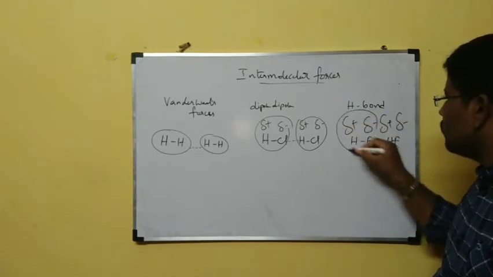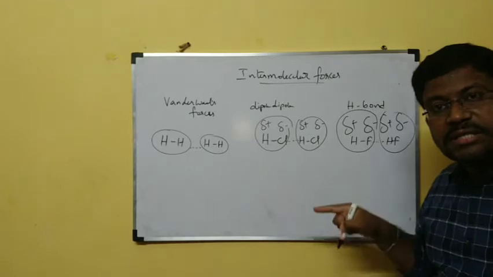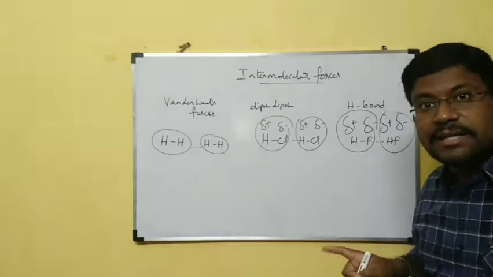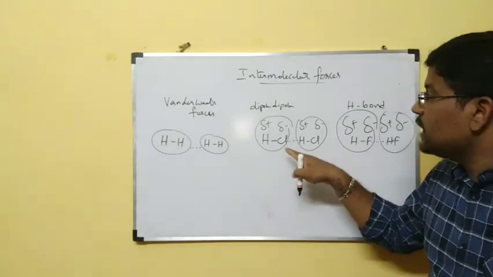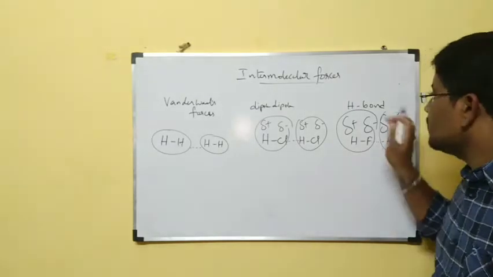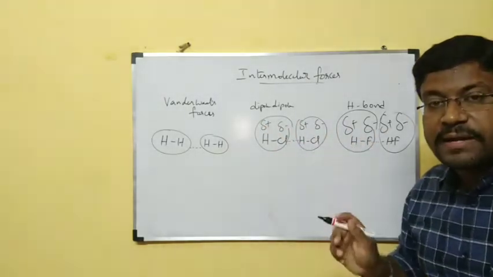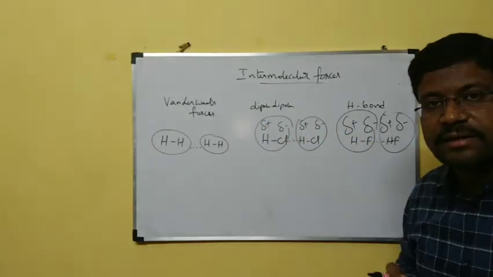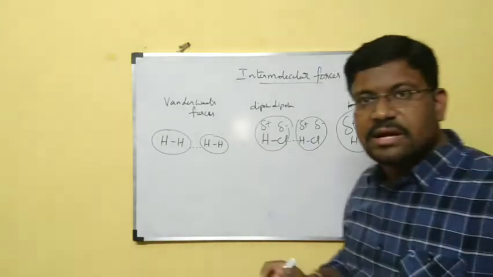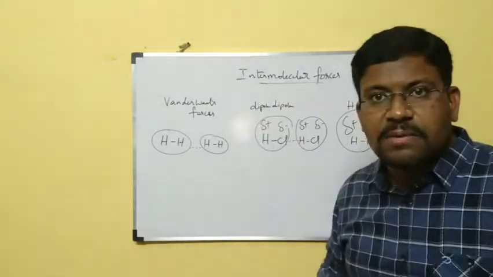Between fluorine and hydrogen, that is also an electrostatic attraction only, but it is stronger than dipole-dipole attractions. That's why they kept a separate name, that is called H bond. Like this, three types of intermolecular forces exist: van der Waals forces, dipole-dipole forces, and hydrogen bond.